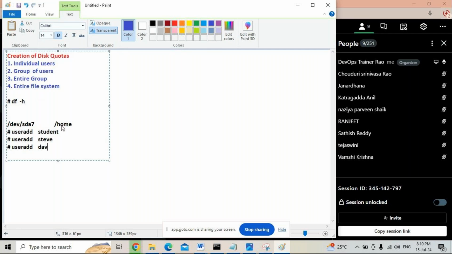So create the users and create the password for each user with passwd.